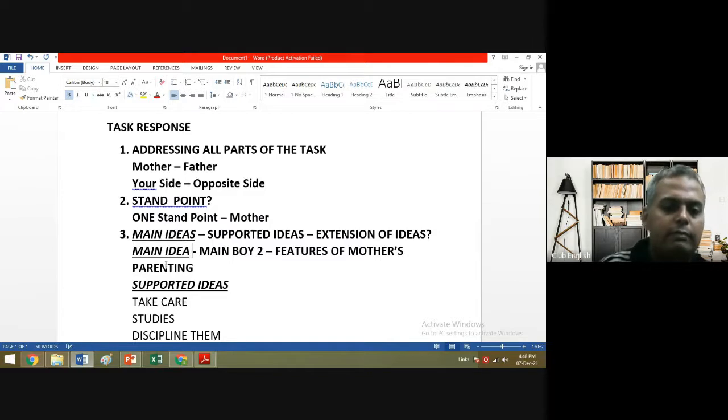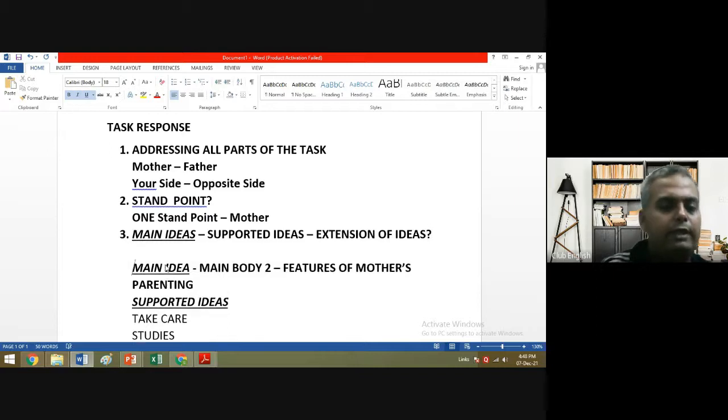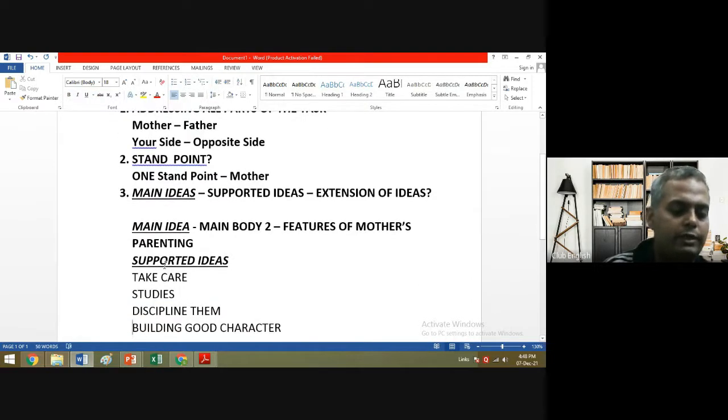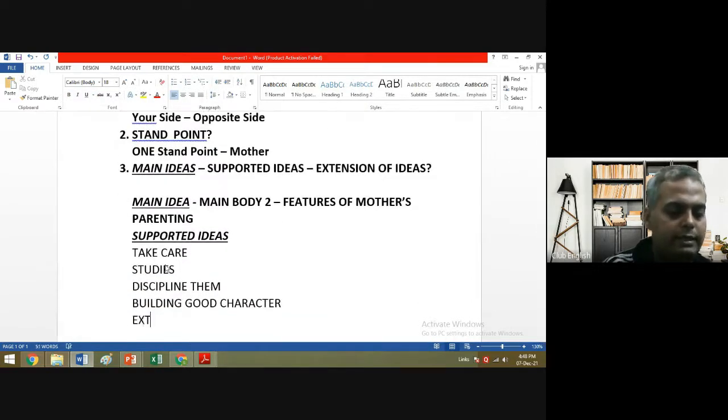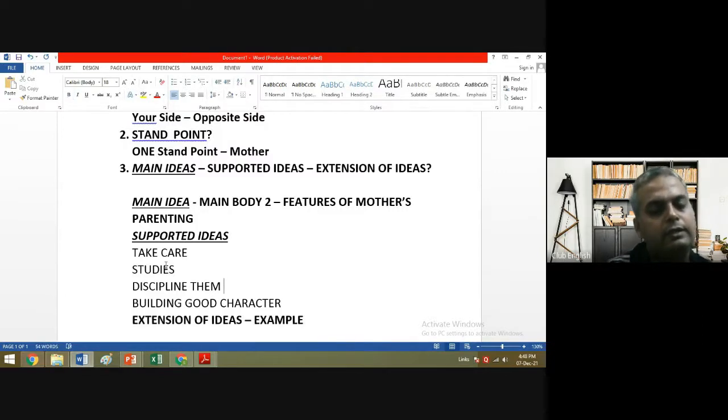If you are writing main body 2, the main idea will be features of mother's parenting. And the supported ideas will be all those points which are there. And extension of ideas means an example. We'll be giving an example of a good mother. So this is extension of ideas.